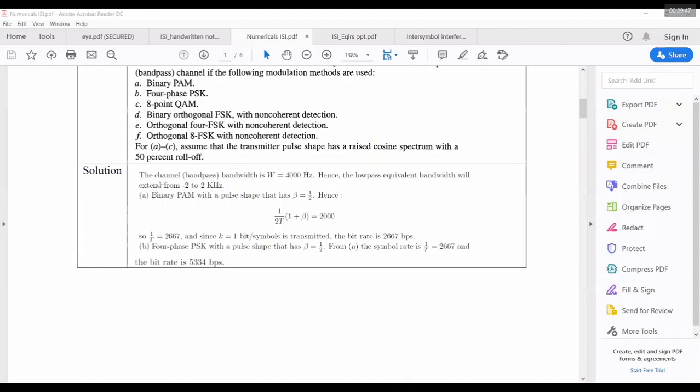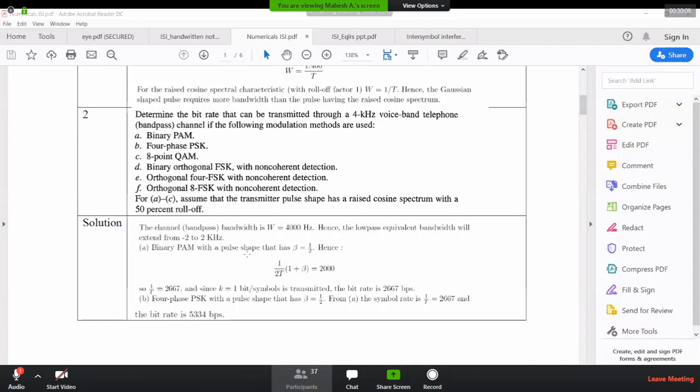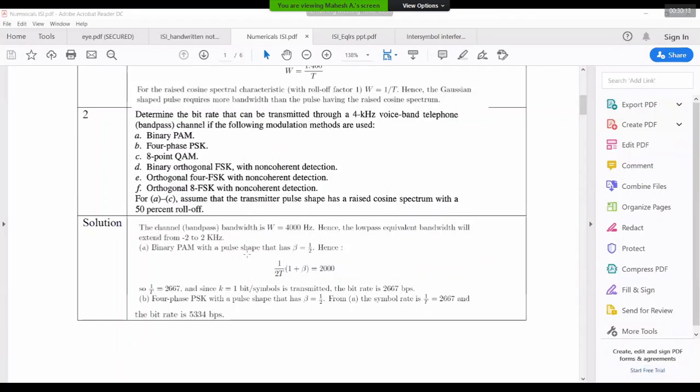But why have they told you orthogonal FSK? Look at this, they have told in the question itself: for A to C, assume the transmitter pulse shape has a raised cosine spectrum with a 50% roll off. They have given that. Sir, why are we converting it to band limited, from 4K to -2K to 2K, and not considering the same thing for the other three cases, the orthogonal FSK cases?